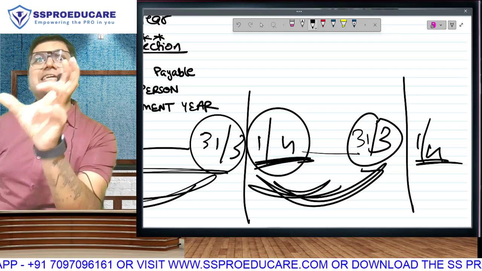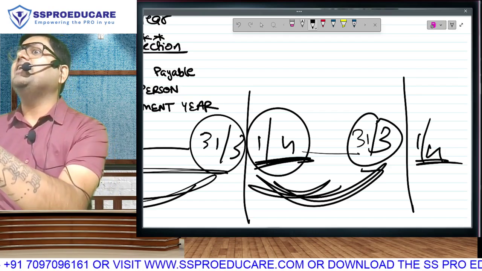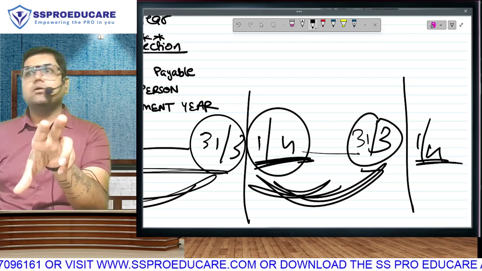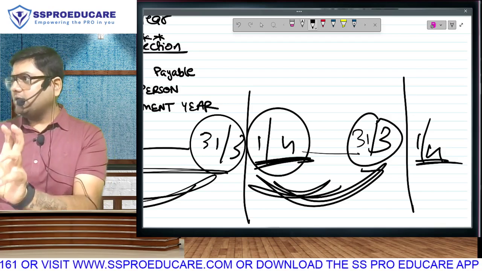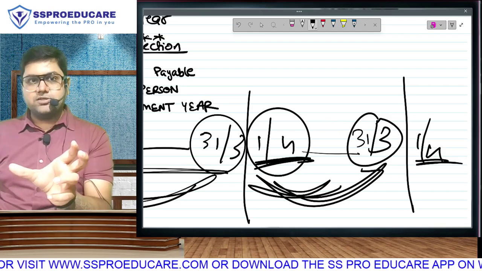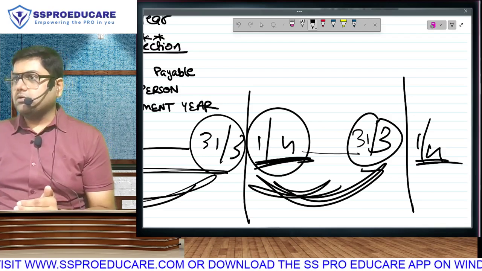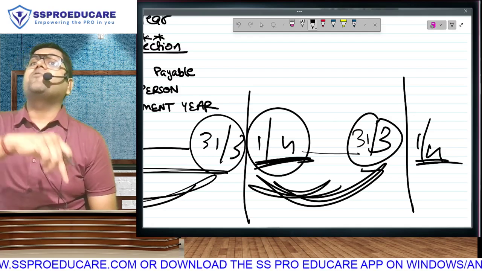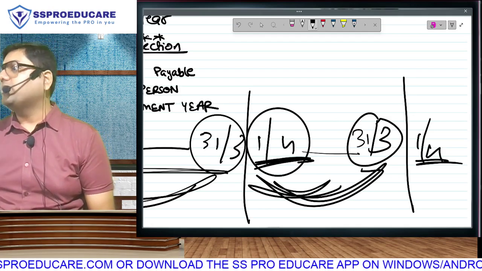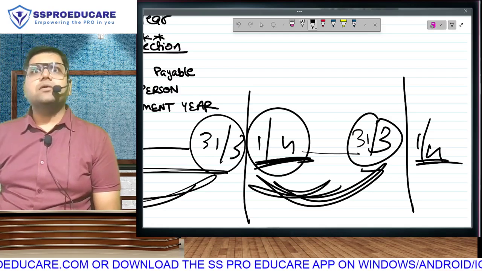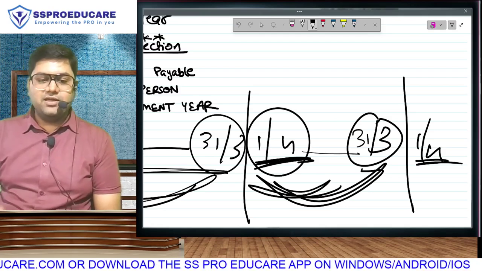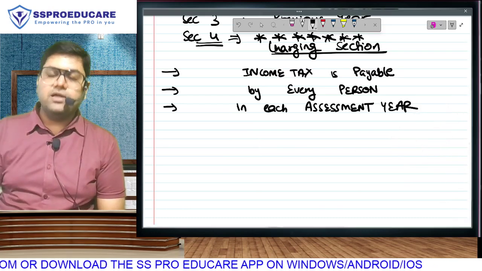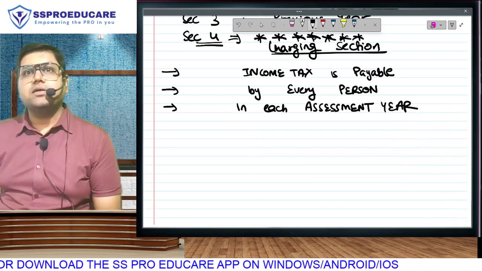And the word calculation has been given a legal name called assessment. The simple meaning of assessment is calculation. So assessment here means I am sitting and calculating the income of the year which is just over, the last year. And therefore, look, if we have not calculated, how will we be paying the tax?